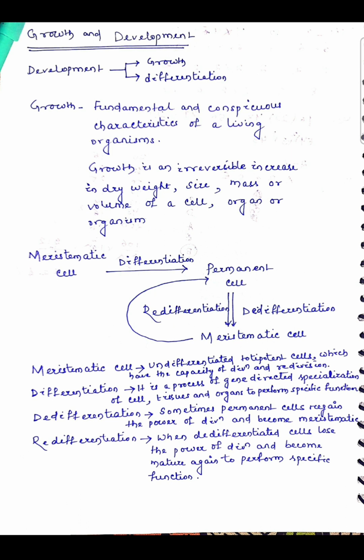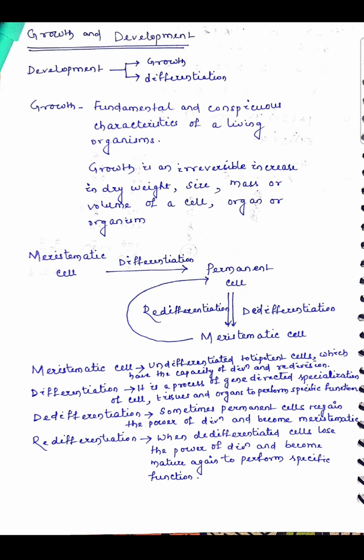So what is meristematic cell? These are undifferentiated totipotent cells which have the capacity of division and redivision. Then differentiation, it is the process of gene directed specialization of a meristematic cell or tissues or organ to perform a specific function.